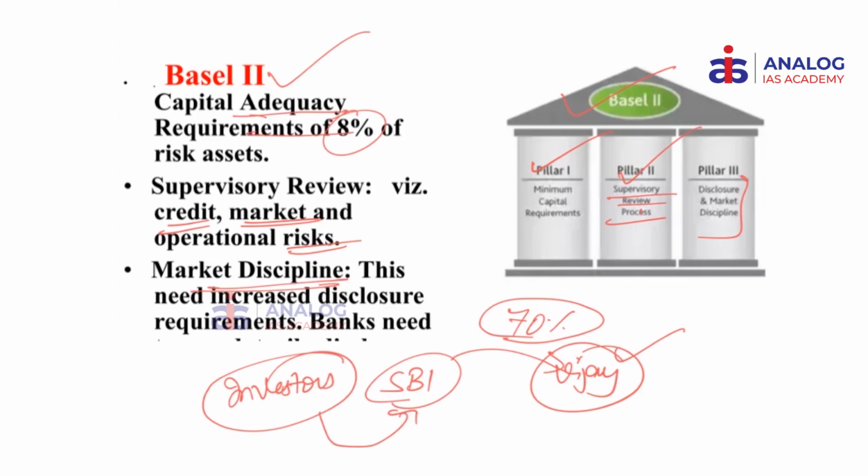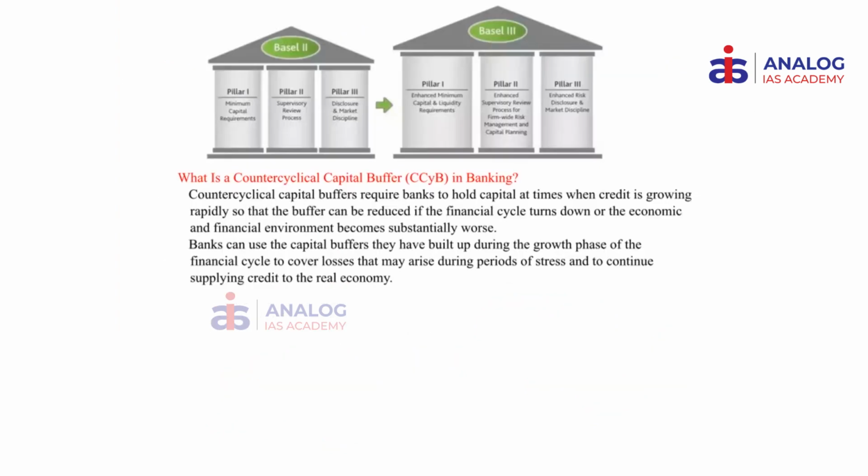Now let us look at Basel III norms. Basel III norms added one more aspect, that is the important aspect as far as India is concerned, the capital cyclical buffer concept. So whenever there is an economic boom, we generally tend to borrow more. So there is this concept called the counter-cyclical capital buffer because we want to put aside a certain amount of capital.